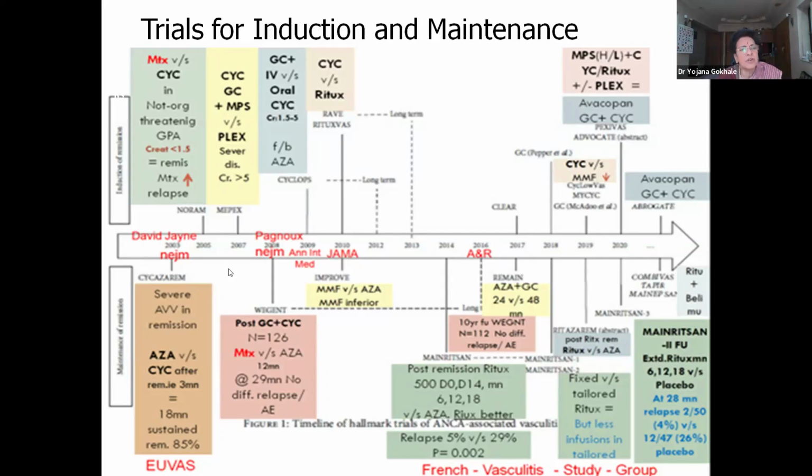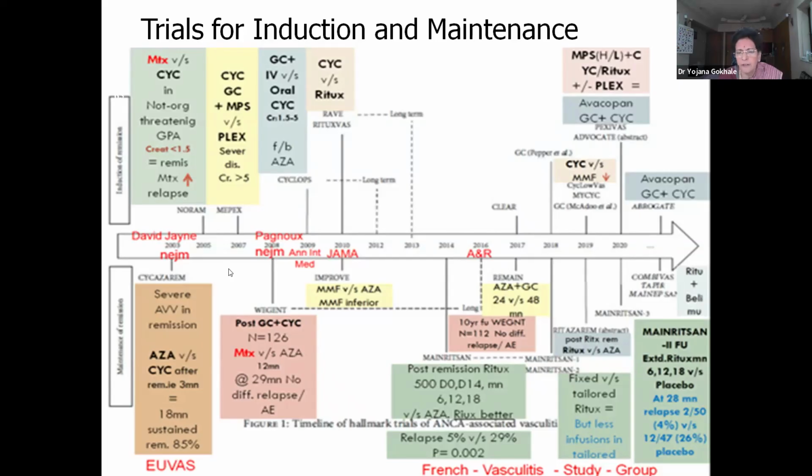Now, all these studies were done basically to reduce cyclophosphamide toxicity. So during the maintenance phase, azoran was used, then methotrexate was used. For mild patients, without renal involvement, just sinus involvement, methotrexate was used in NORAM as immunosuppression. All those studies were done in the last 20 years. Before that, patients were treated with steroids and cyclophosphamide only.